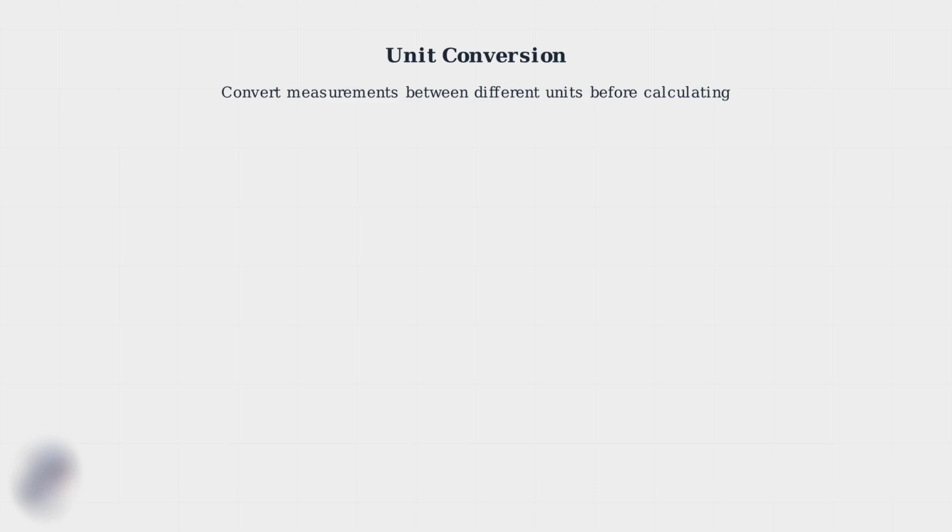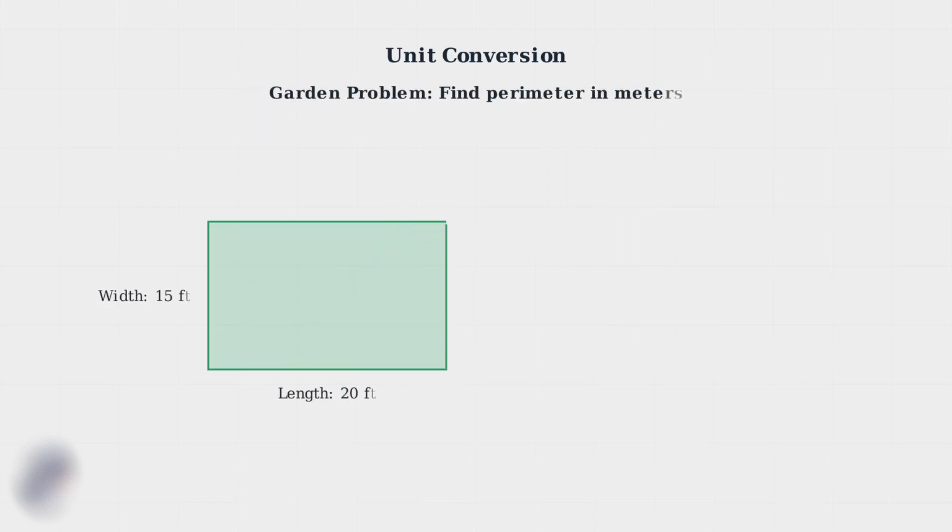Now let's explore the second advanced technique, unit conversion. Often, measurements are given in different units than what you need for your final answer. Here's a common scenario. You're measuring a garden's perimeter, but the measurements are in feet, and you need the answer in meters. Step 1. Identify the conversion factor. 1 foot equals 0.3048 meters. This is our key to converting between the two units.